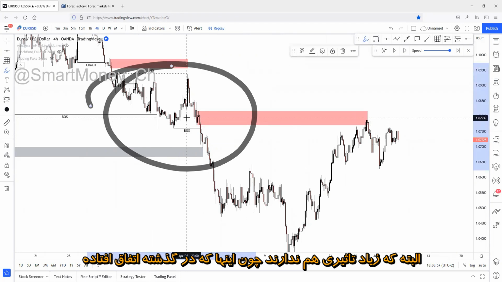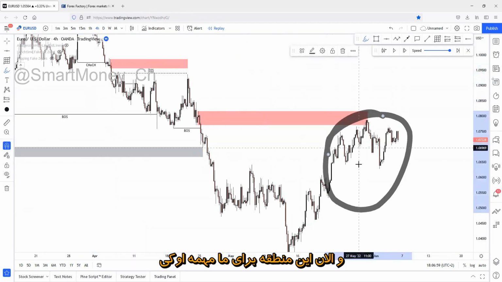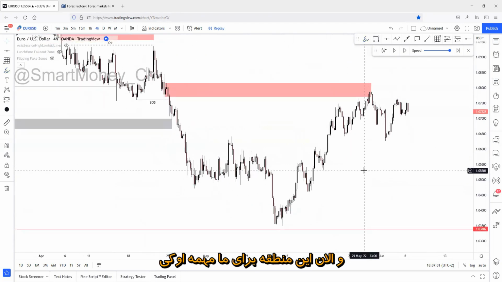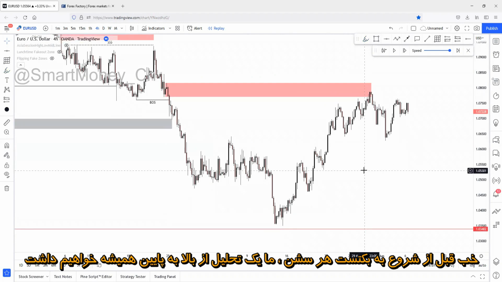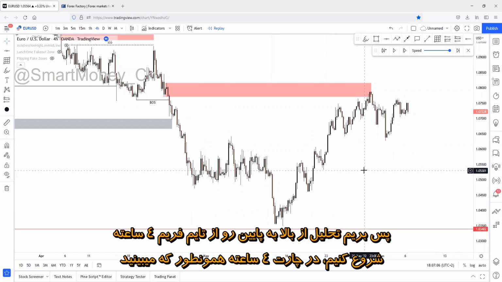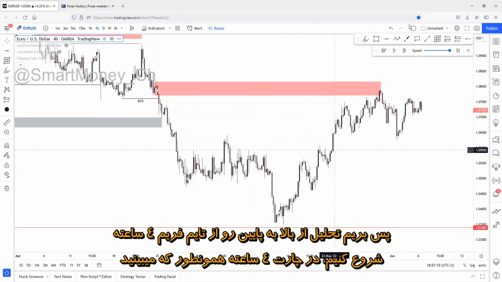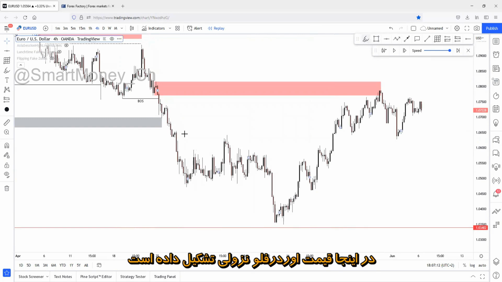Because these have already happened, and we will care about this region. Okay, so before every single backtesting session, we will just create a top-down analysis. So let's start the top-down analysis on the 4-hour chart once again. And on the 4-hour chart, as you can see, here price is creating a bearish order flow.